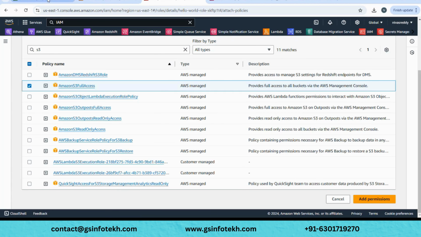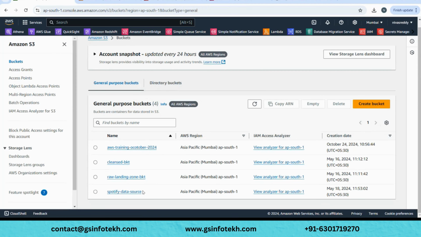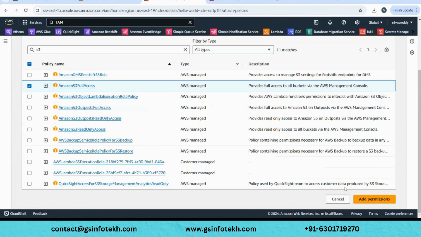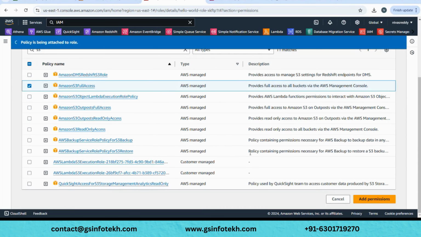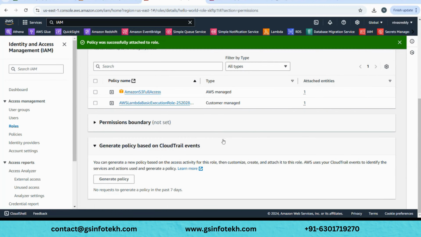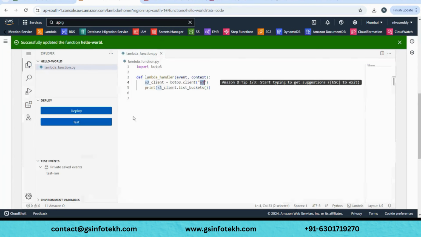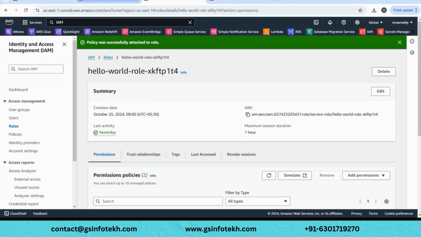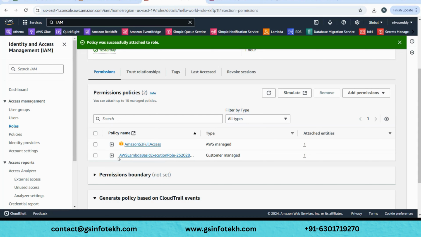So it will give full access to all the buckets, and within buckets, all the objects. Check that, then click on add permissions. The policy was attached to the role. That's it. So for your Lambda IAM role, along with the basic role, you now have the full access role.